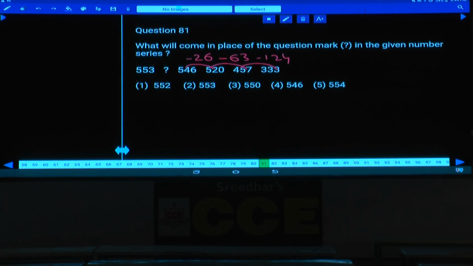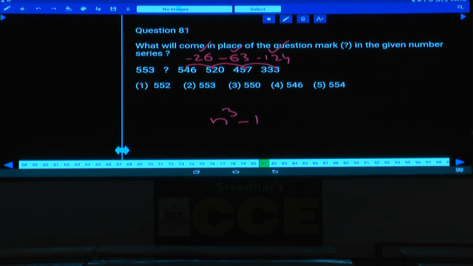Then what are these numbers, tell me here? 26, 63, 124 can be written as, now this 26 plus 1 is how much? 27, 27 is 3 cube, 63 plus 1 is how much? 64, 64 is 4 cube and so on. And the difference between the numbers can be written as n cube minus 1. 3 cube minus 1 is 26, 4 cube minus 1 is 63, 5 cube minus 1 is 124, and the previous one 2 cube minus 1 and 1 cube minus 1.